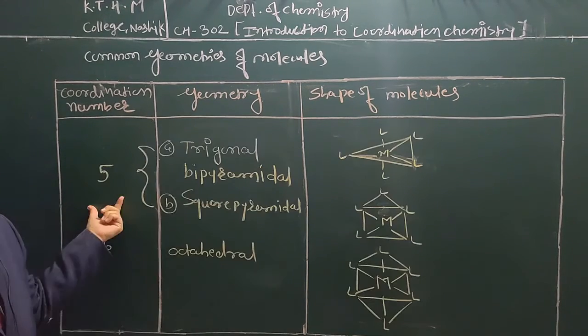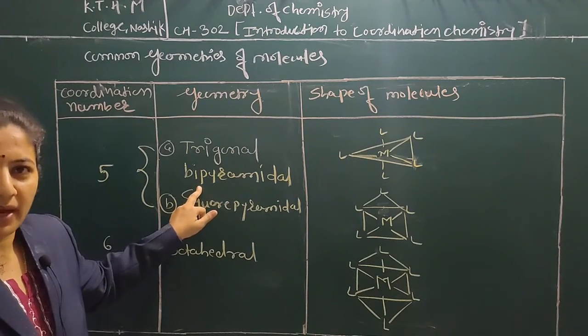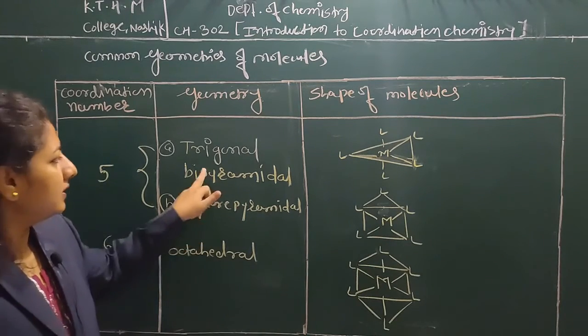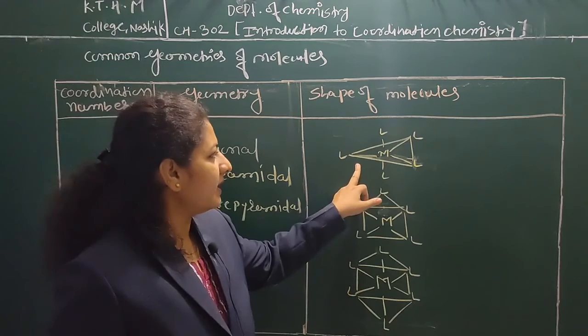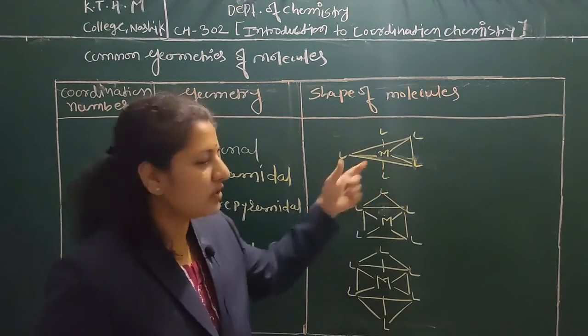Now again two types of geometries are possible: TBP, meaning trigonal bipyramidal, and square pyramidal. The structure of TBP is like this: two ligands are at axial positions and three ligands are at equatorial positions.